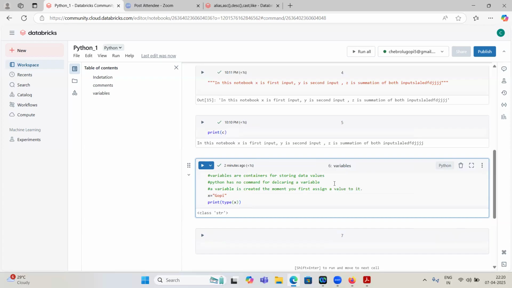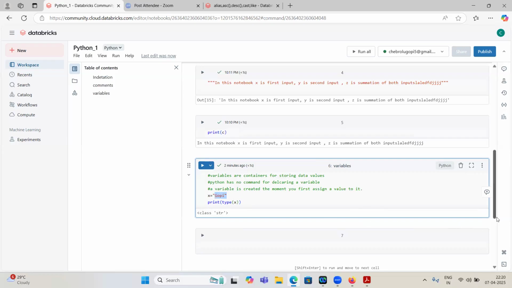A variable is created the moment you first assign a value to it. If I create some variable and don't assign anything to it, then the variable is not created. Whenever you write a variable name and assign some first value to it, at that time the variable is created in Python.